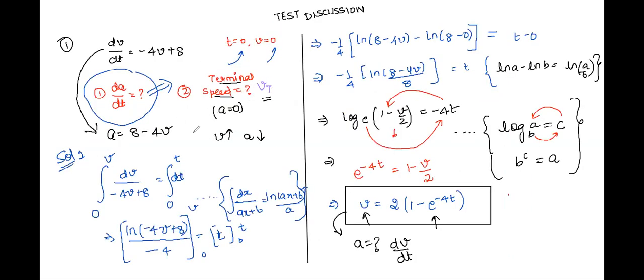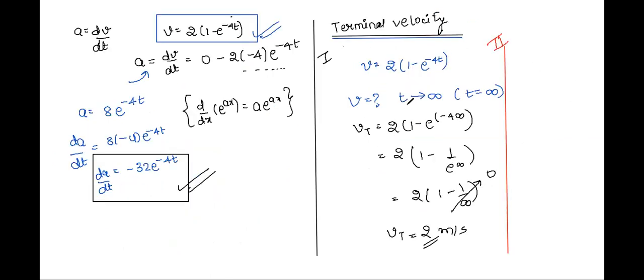As speed is increasing, this entire 8 minus 4v term will decrease. As the acceleration is decreasing, we can see that at some point acceleration will tend to become 0.